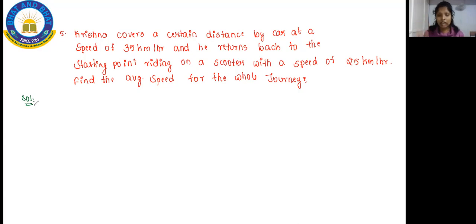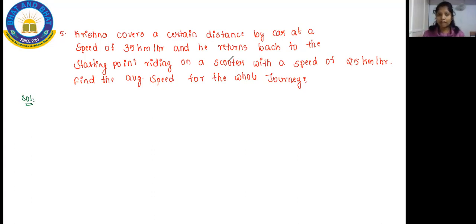There is another distance, the second distance, which he covers at a speed of 25 kilometer per hour, that is, 25 kilometers per 1 hour.